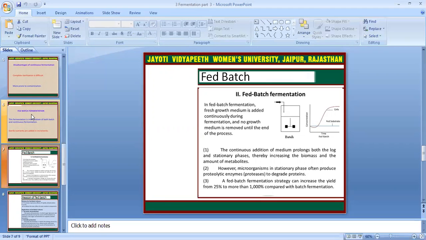The feed batch fermentation strategy can give a yield of 25% to more than 1000% compared with batch fermentation. So in this diagram, this shows the batch fermentation, and this is the growth rate over time for feed batch.